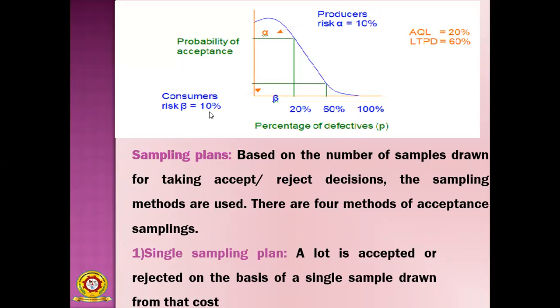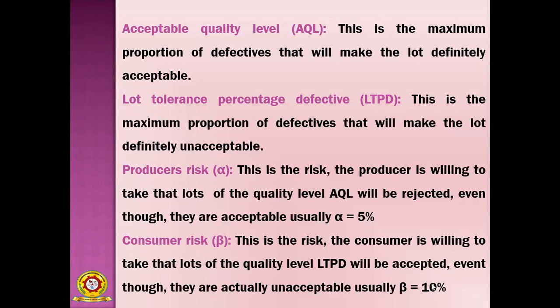Consumer risk beta equal to 10%, AQL equal to 20%, and LTPD equal to 60%. On the x-axis we are taking percentage of defectives P, and on the y-axis we are taking probability of acceptance.